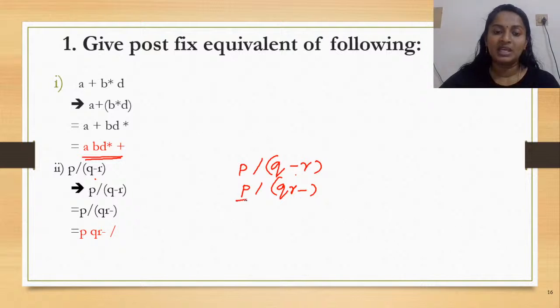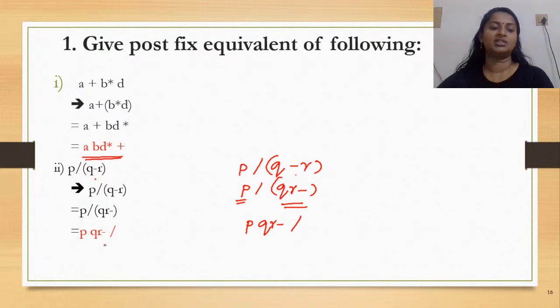Now, P is an operand. QR minus is another operand. So how do you write it? P QR minus slash. See how you arrive at the postfix equivalent.